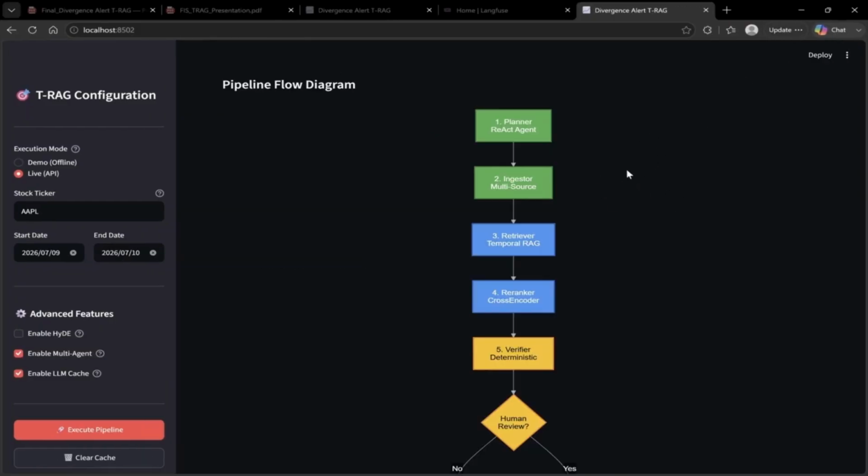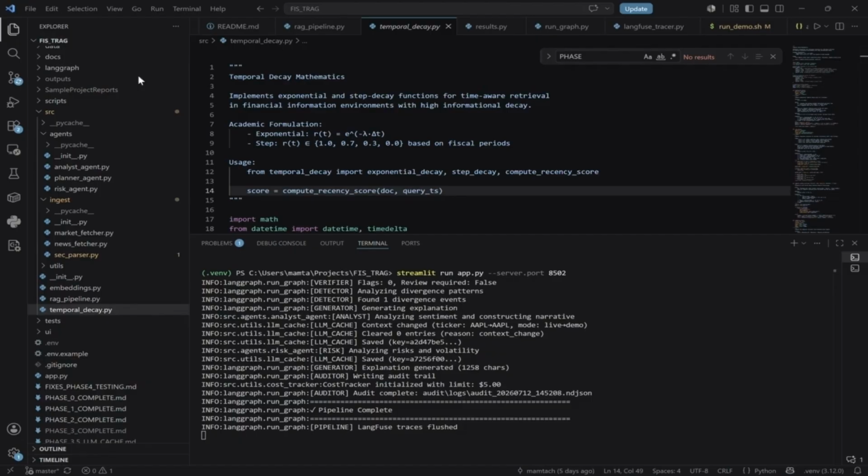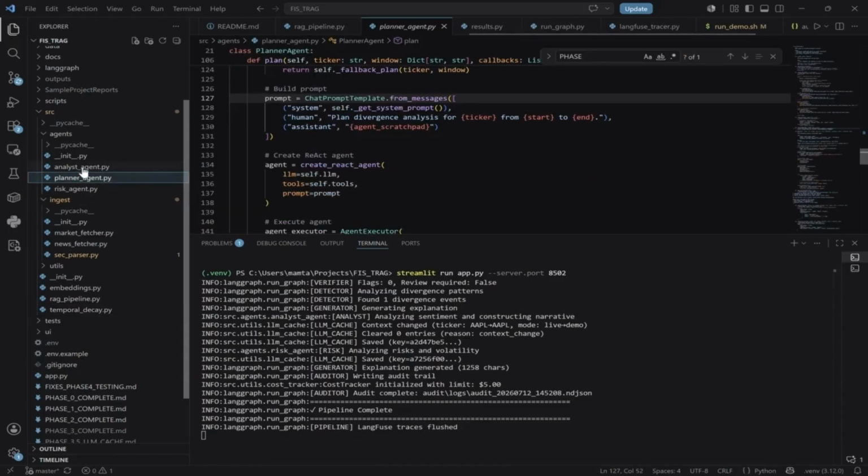Now I can quickly show you the pipeline flow diagram: the planner, which is a ReAct agent, the ingester, the retriever, and so on. I'm just going to show you in code. Coming back to the code, these are the agents I'm using. The planner agent is the main, top agent which initiates everything.